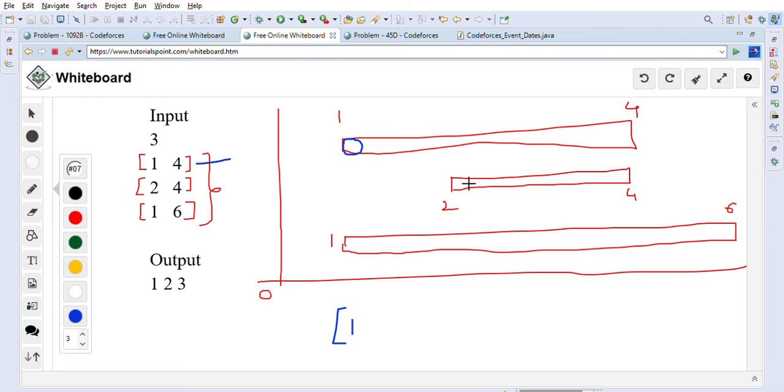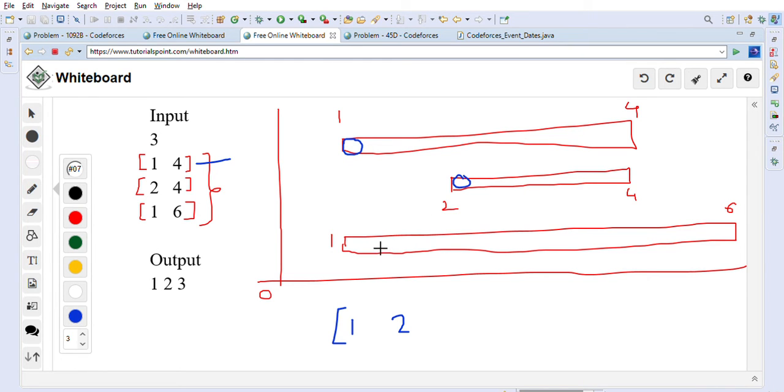Now if we are looking at the second segment, which starts at 2 and ends at 4, the first date we can take is 2, right? And we'll check if 2 is taken. It's not taken, right? Then we will just take the 2, because it's not taken, so it means that it is not a duplicate, right?